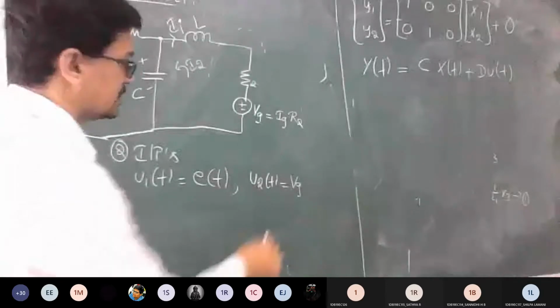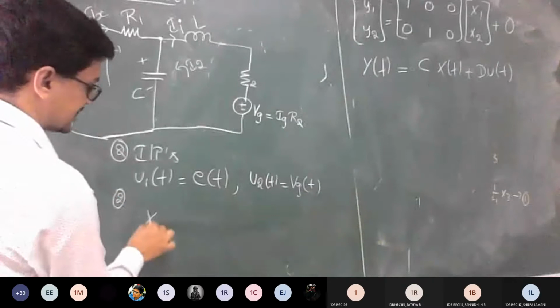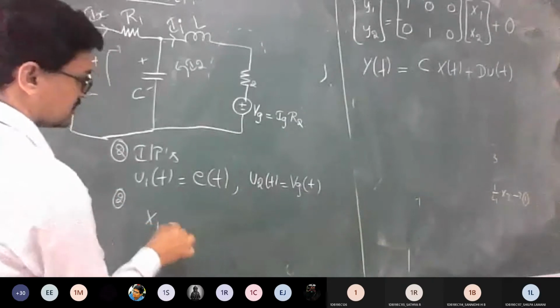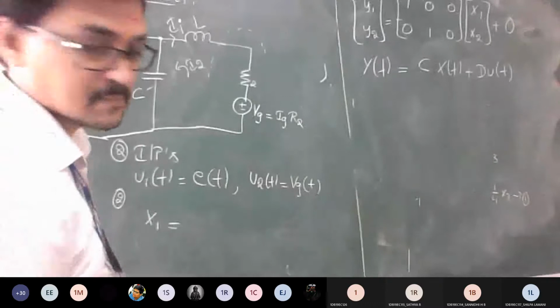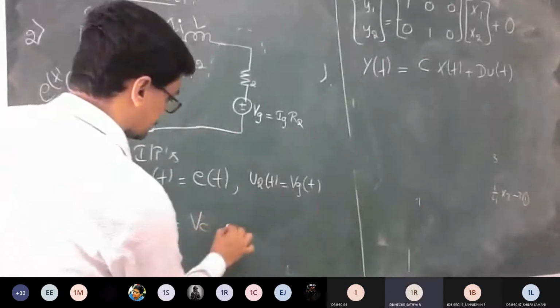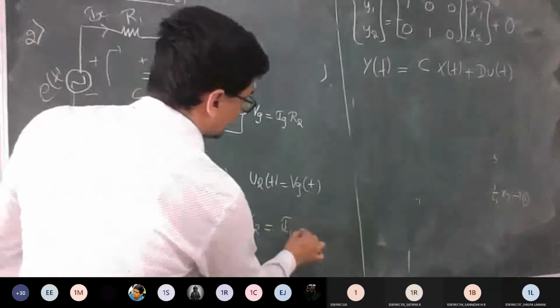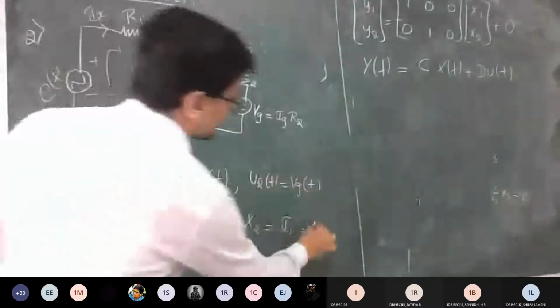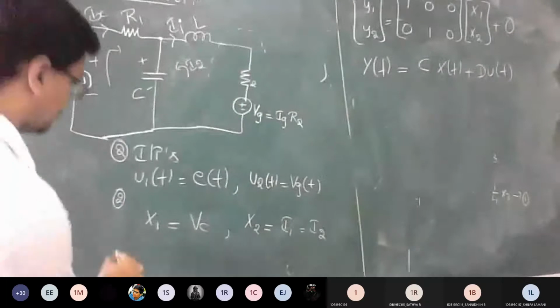Okay, next, two state variables. So x1 is called what? What is x1 they have given? Is it Vc? Yes, sir. And x2 they have given as I2. Is it fine? Then one output.